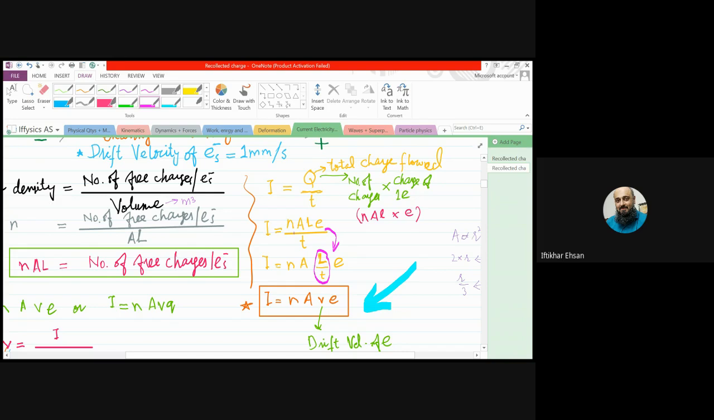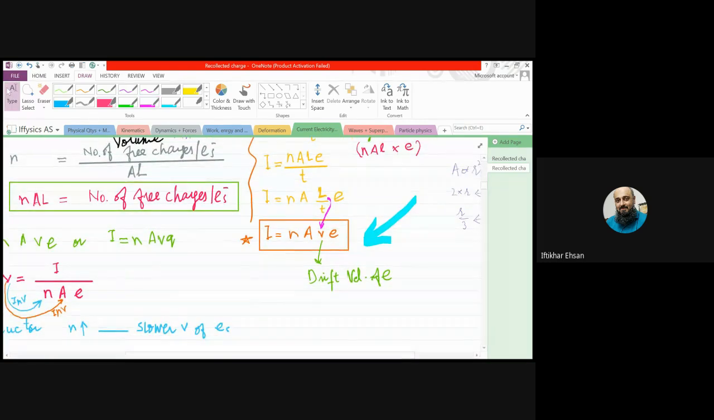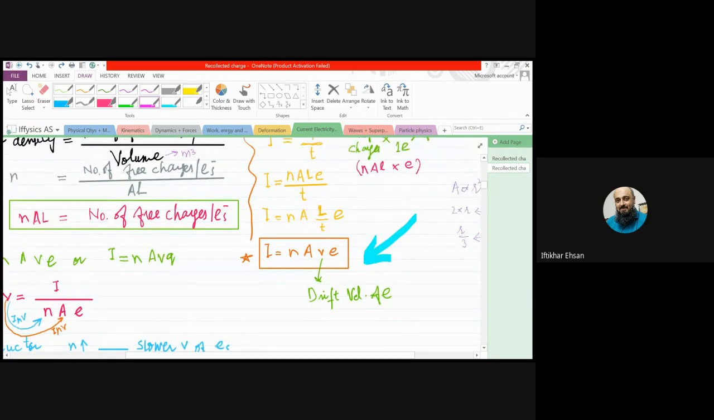We write NA as it is here, E here, but we just write L over T separately. Why? L is the length, and length is the distance divided by time, which gives you the speed, v. So distance divided by time is written as small v, and that is the speed of free electrons, which is named as drift velocity of free charges or electrons. Clear? I hope you can understand.